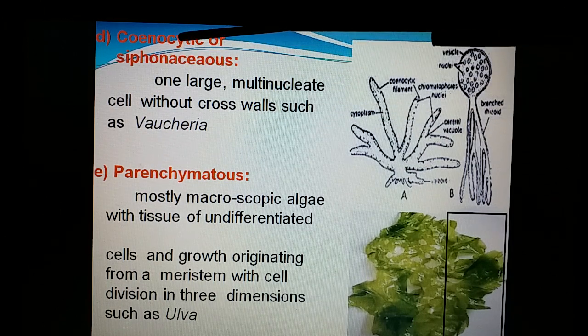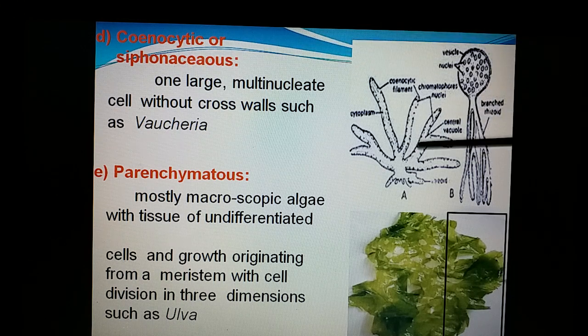Such a condition is called coenocytic or siphonaceous, and the best example is the Xanthophyte member Vaucheria. This is the parenchymatous nature, and that is Ulva. My dear viewers, I've been showing various types of thallus in the case of algae.